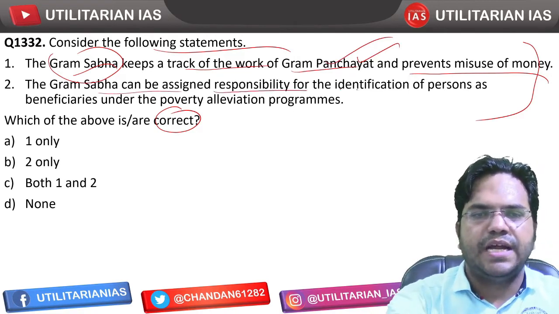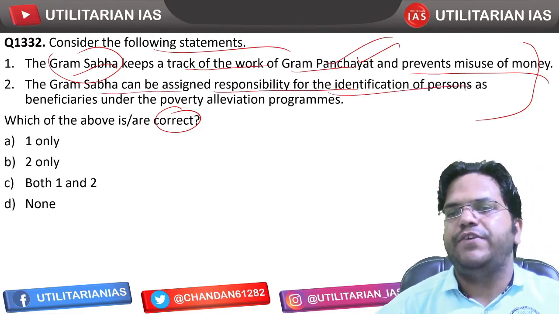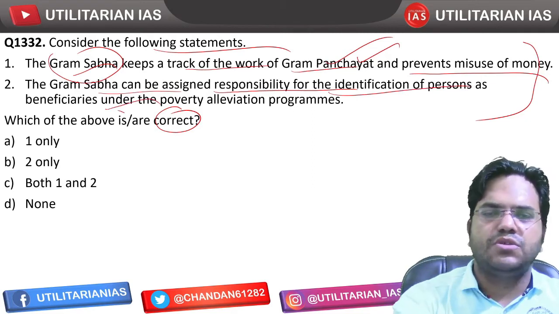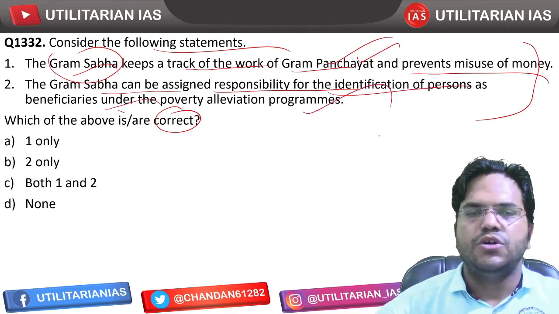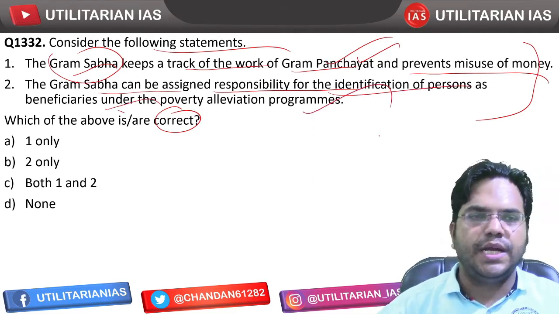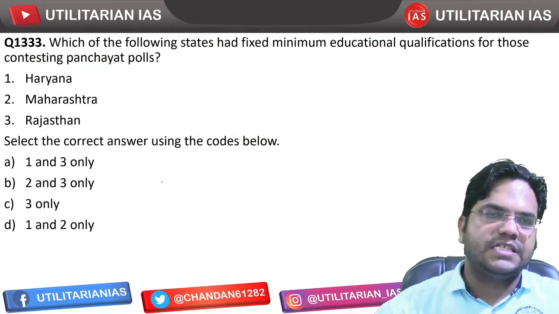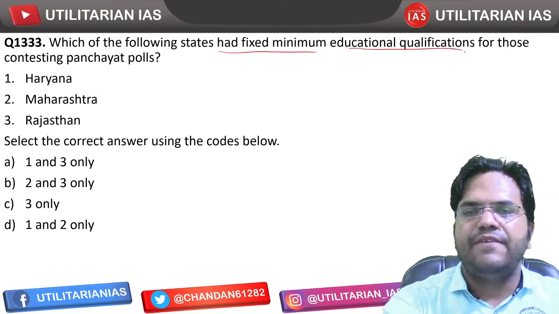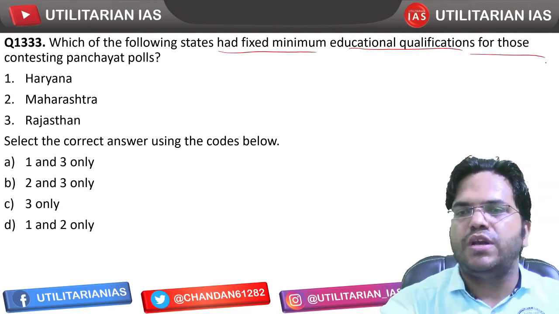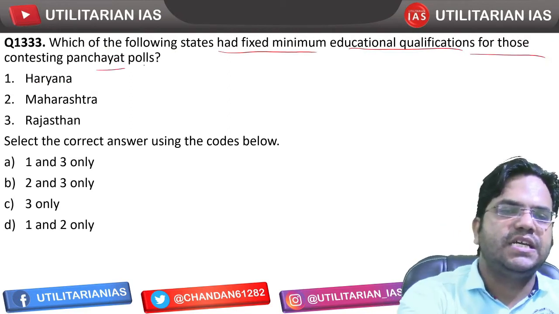The Gram Sabha can be assigned responsibility for the identification of the person as beneficiary. So this is what we were discussing right now. So this statement also happens to be correct. So both the statements happen to be correct and hence C is going to be the right answer. Which of the following state had fixed minimum educational qualification for those contesting पंचायत election?